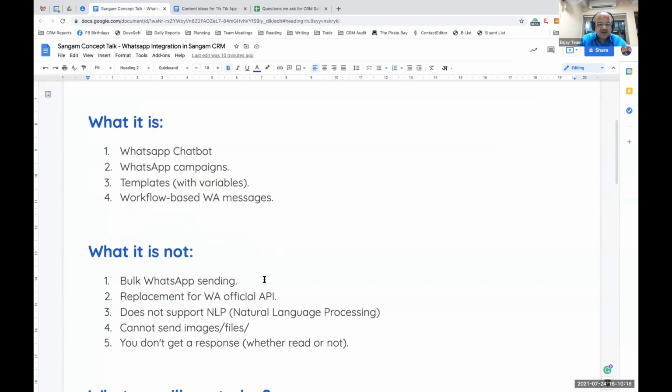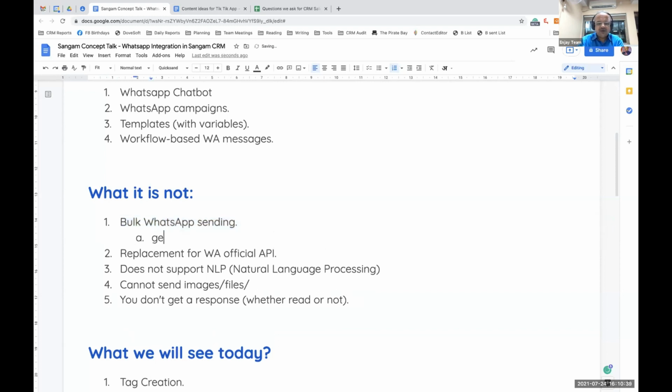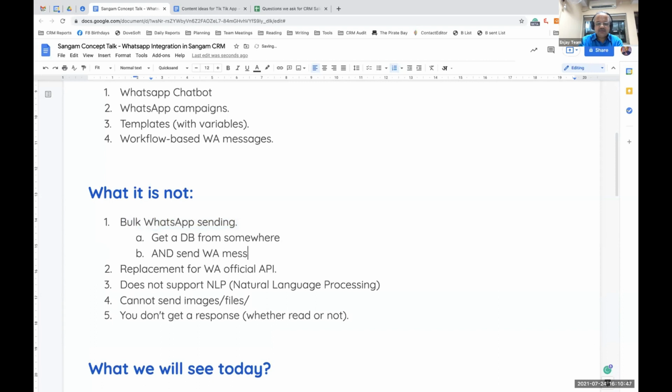Now, what this integration cannot do. First of all, this is not a tool for sending bulk WhatsApp messages. If you are looking for sending bulk WhatsApp messages, no component of Sangam CRM can help you. It is not for sending bulk. When I say bulk, I mean what many people want to do: get a database from somewhere and send WhatsApp messages to all of them. If you want to do this, this is not the tool.